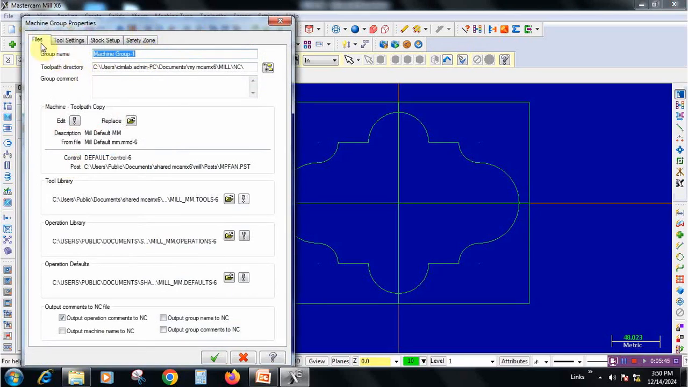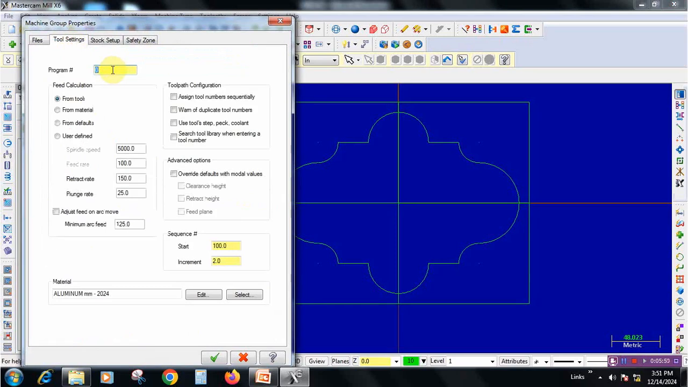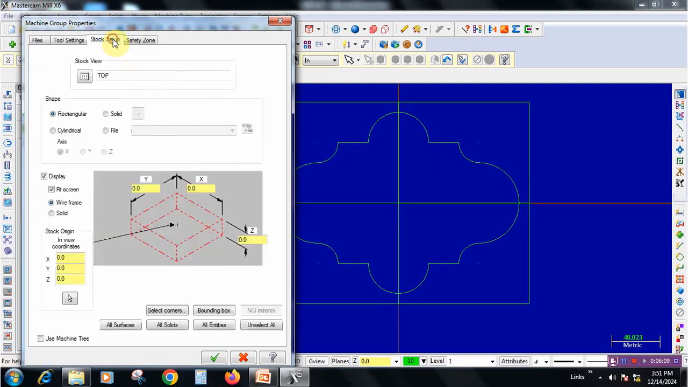Page wise, one by one we need to select output machine name to NC and go to tool settings. This is nothing but a program number. This is for arranging the tool numbers and this one is for calculating the heights and this is for different arcs. The spindle speed will be varying automatically and this is stock setup.